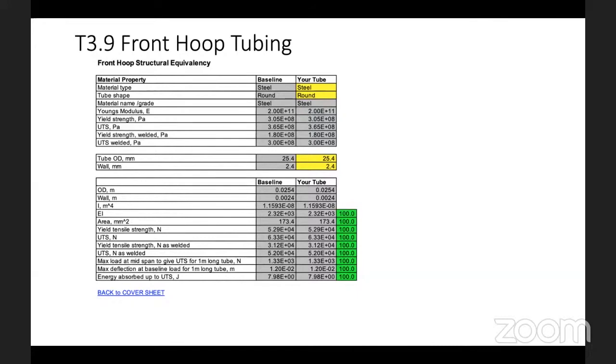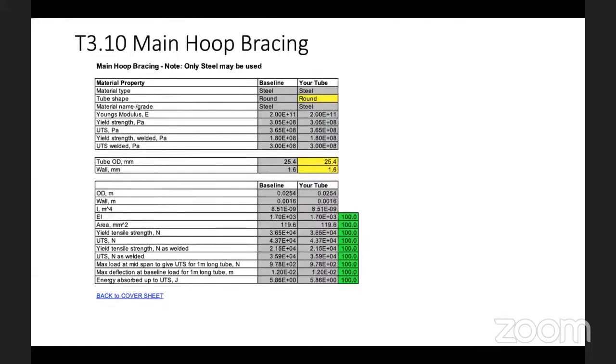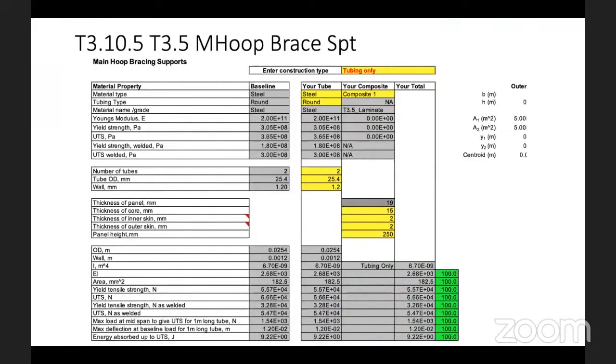So again, we users all need to give data on the yellow side, and once everything is okay, it has to turn green. If it is green, the requirement is met. And the same thing happens for the main hoop bracing also.